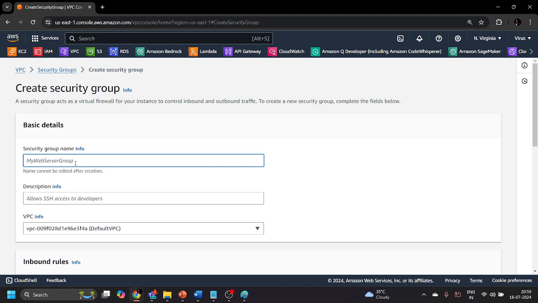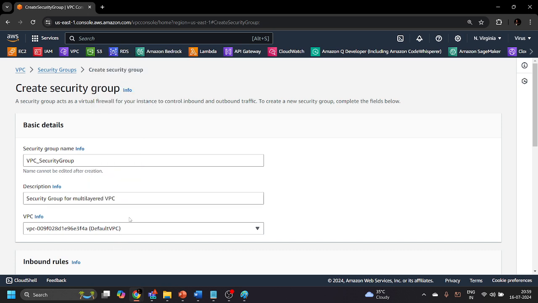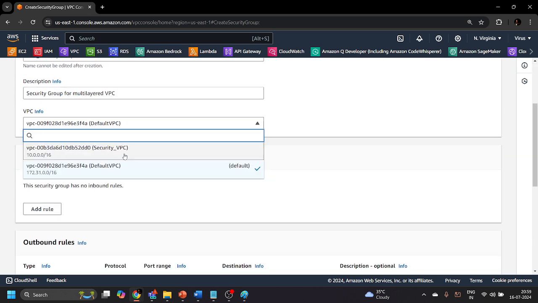Now the security group is, suppose, VPC security group, and the description of the security group should be: we are creating this security group for multi-layered VPC. Okay. And the VPC should be your security VPC, right?